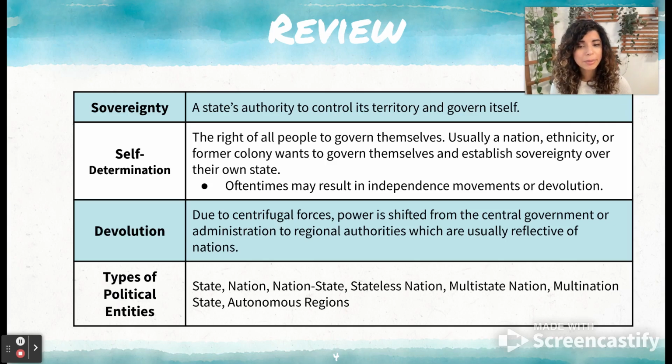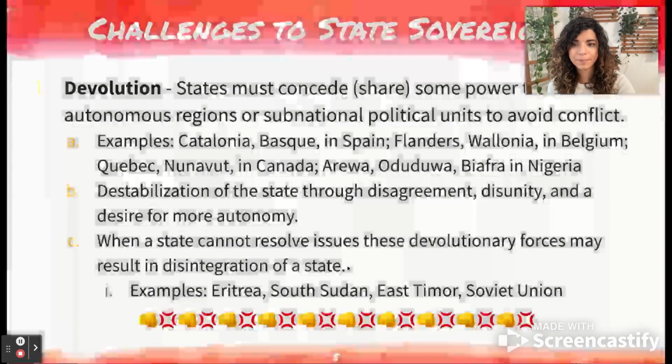And then for types of political entities, going back to 4.1, we have state, nation, nation state, stateless nation, multi-state nation, multi-nation state, and autonomous region. So by now, you should feel confident with having a grasp of all of these concepts and ideas.